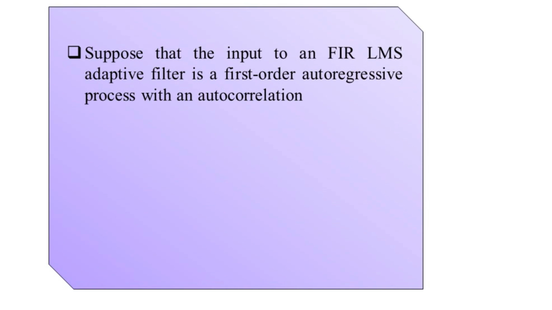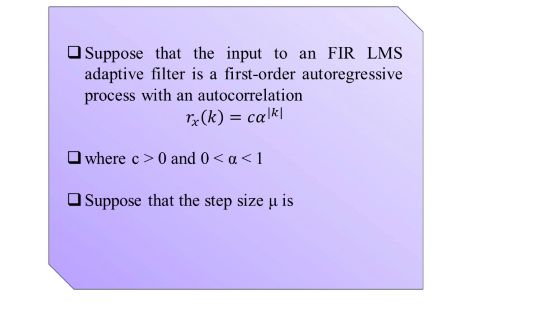Here we have been provided a problem statement. Suppose that the input to an FIR LMS adaptive filter is a first order autoregressive process with an autocorrelation provided as r_x(k) equal to c multiplied by alpha to the power of mod k, where c is greater than 0 and alpha is greater than 0 but less than 1. Suppose that the step size denoted by mu is given as mu equal to 1 upon 5 times lambda max.